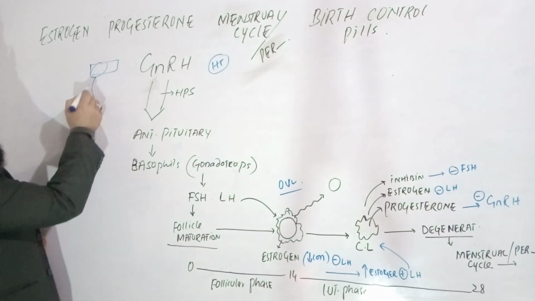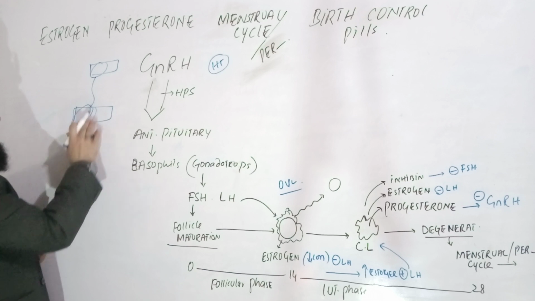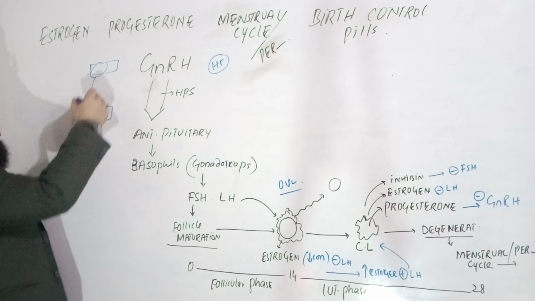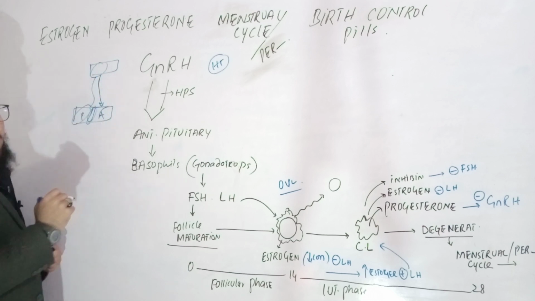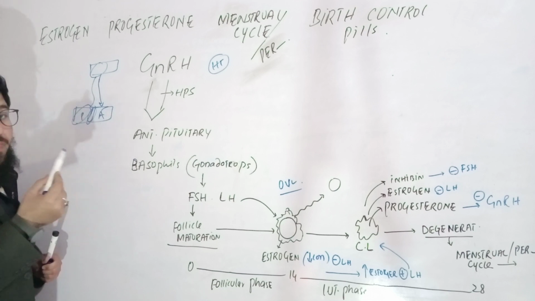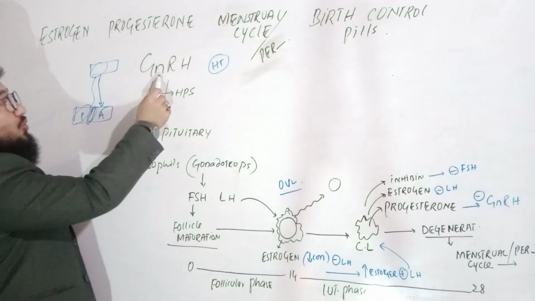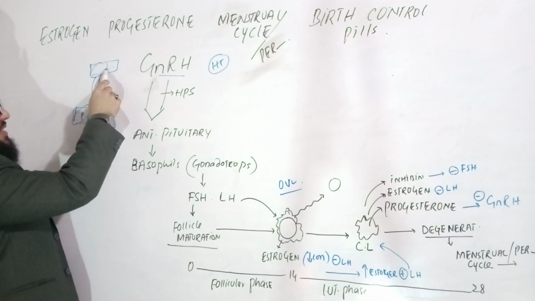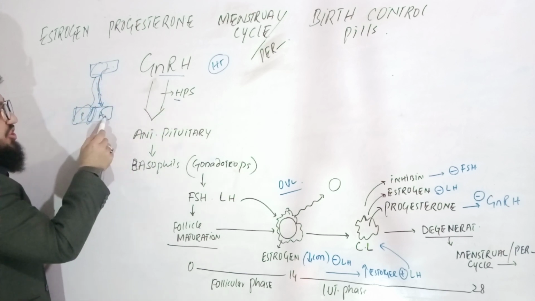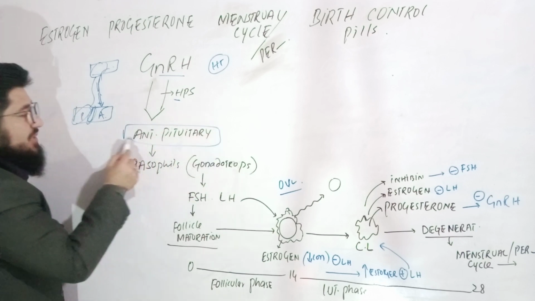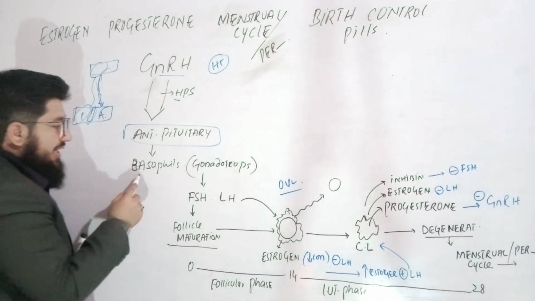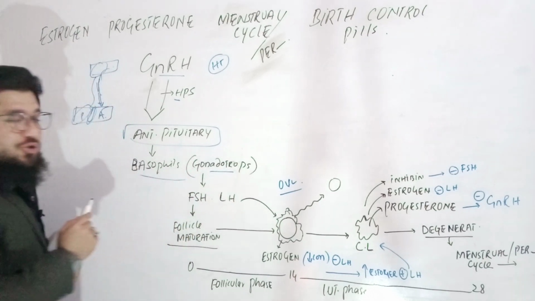Now this is our hypothalamus and this is our pituitary, and here is the anterior and this is the posterior. So this is going to have a kind of action, a kind of control, on the anterior pituitary. Gonadotropin releasing hormone from the hypothalamus, by means of the hypophyseal portal system, will come towards the anterior pituitary. Now, in the anterior pituitary, there are several types of cells available. One of those, basophils, are named gonadotropes.